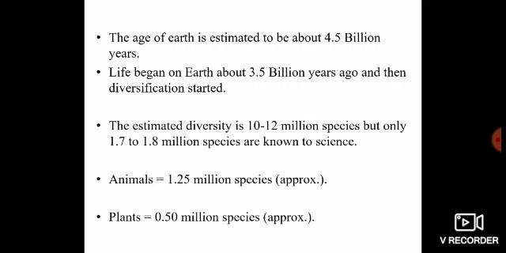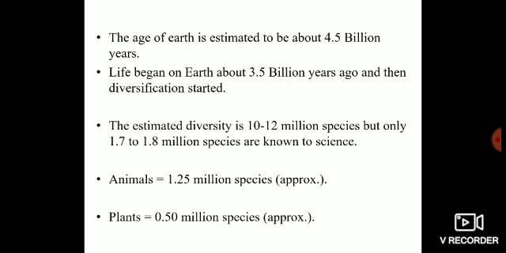Now let's move on to how diversification took place. First of all, the age of Earth. The age of Earth is estimated to be about 4.5 billion years. That means the Earth came into being about 4.5 billion years ago, and then life began on Earth about 3.5 billion years ago, and then diversification of life started. When life evolved on the surface of Earth, then after some time it started diversifying. That means different forms of life started forming.